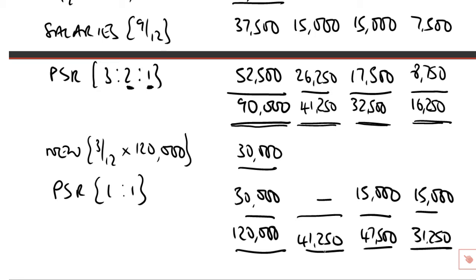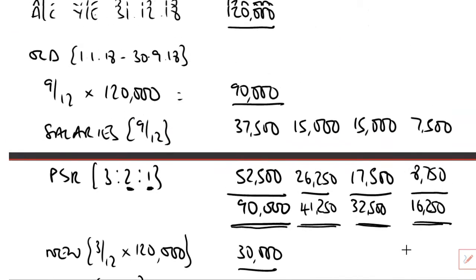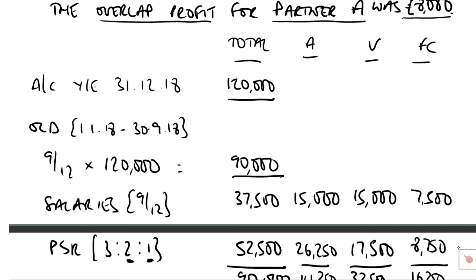Right, once and only once you have dealt with the accounting period and established these tax-adjusted trading profits for each partner, can you then deal with the assessments. Now again, if we just deal with the easy bit first, we know that partner V and FC are continuing partners, and that they therefore will be assessed using CYB. Which accounting year end is it? It's the year ended 31st of December 18, which we know will be assessed in the 18-19 tax year.